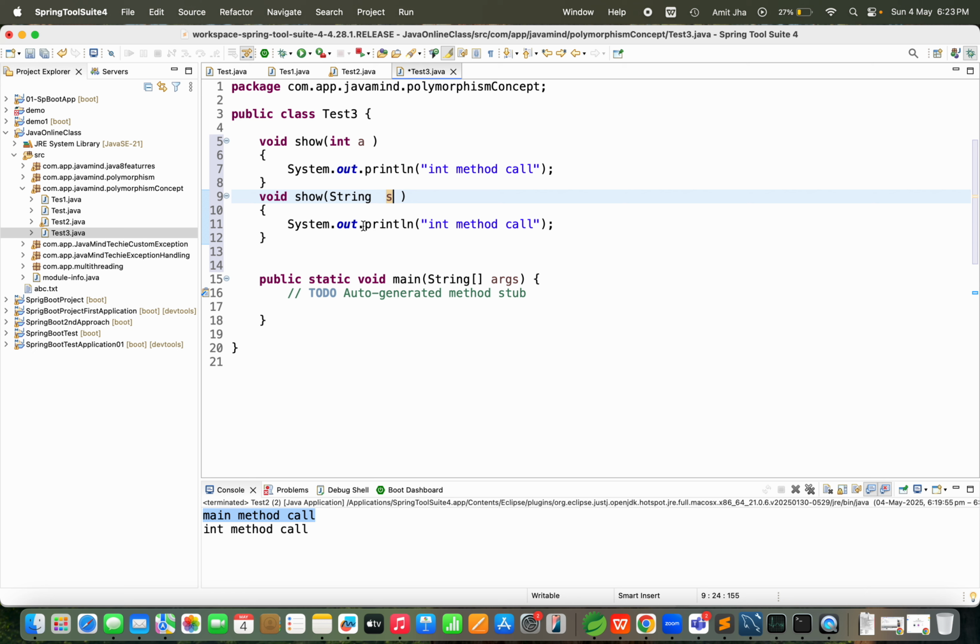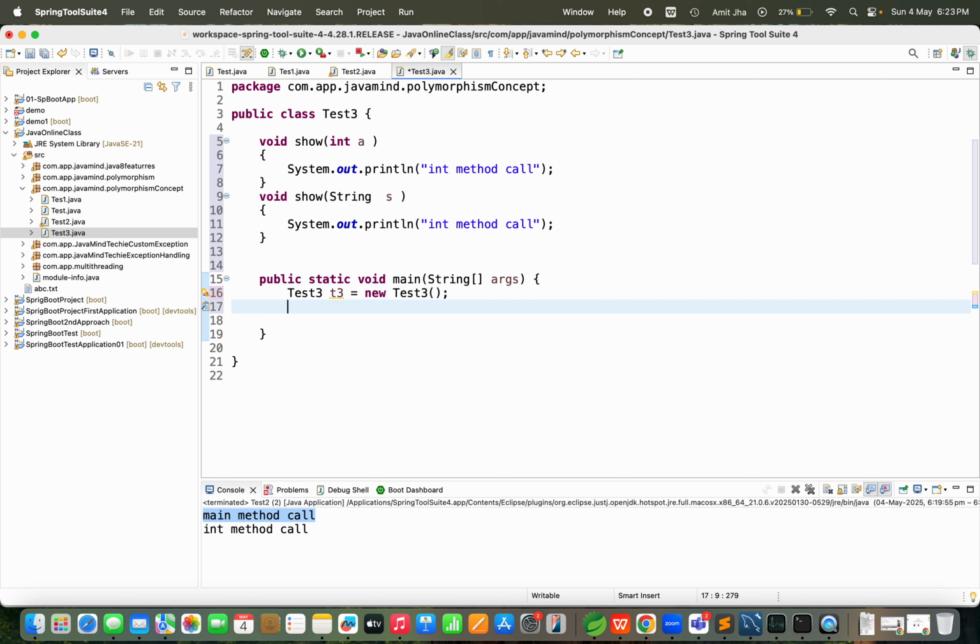Yes. If I want to call the respective method, how can you call it? First you should create the object of this class. Ctrl C, Ctrl V. So t3 equals new Test3, correct? Yes. I have created the object of this Test3 class.